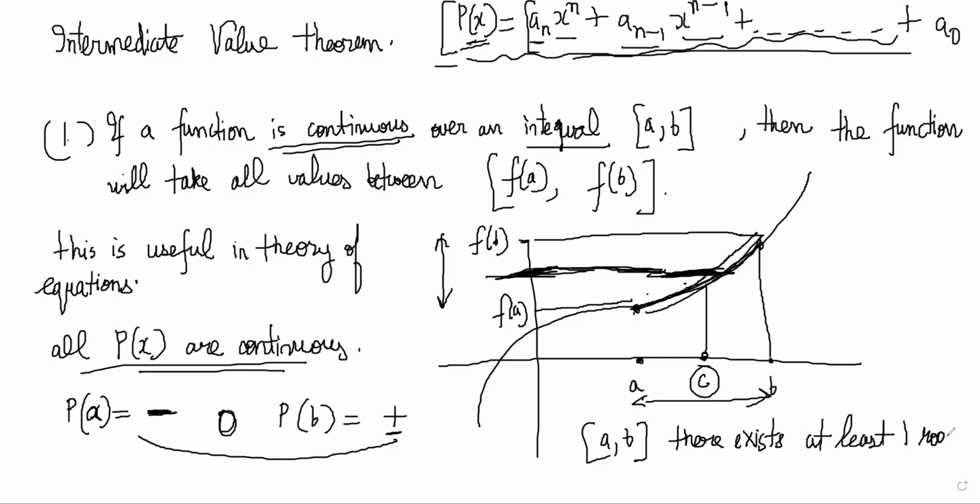And that is a consequence of the intermediate value theorem only, because what we are saying is that there is a continuous function such that at a, the value of the function was negative, let's say somewhere here, but at b, the value of the function was positive somewhere here. Because it is continuous, it has to take all values between this and this. So it must have taken the zero value somewhere, at C. It cannot skip the zero value. That is a consequence of your intermediate value theorem.